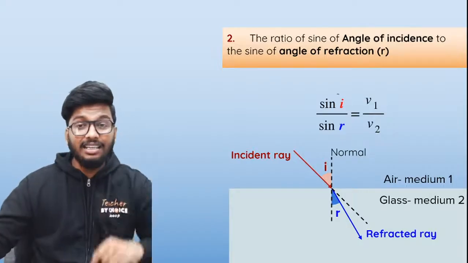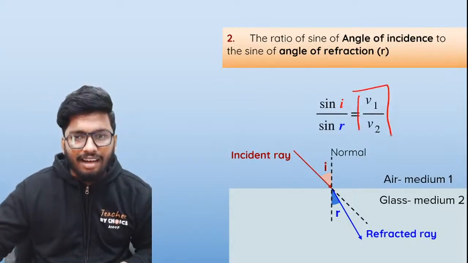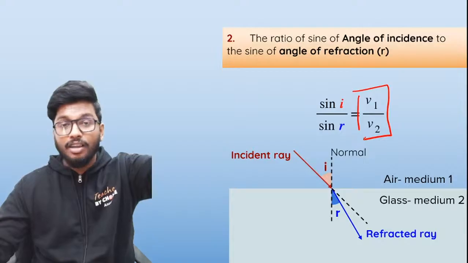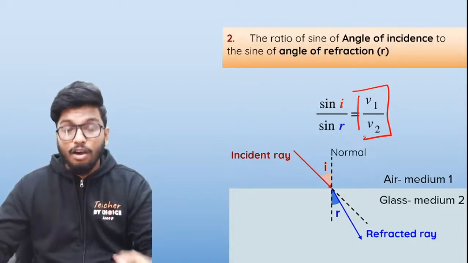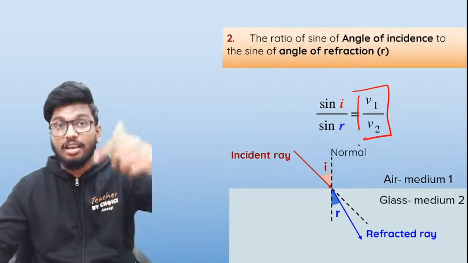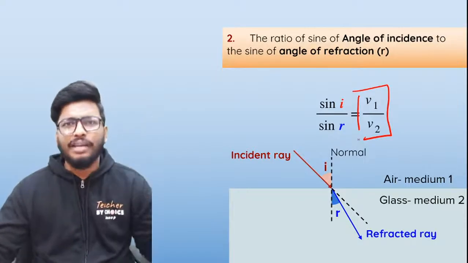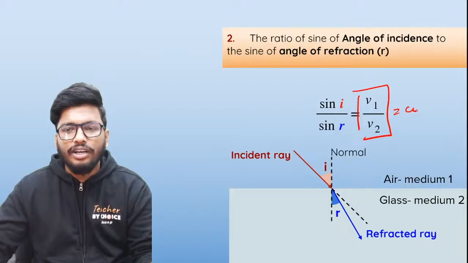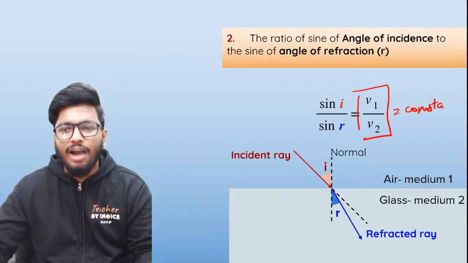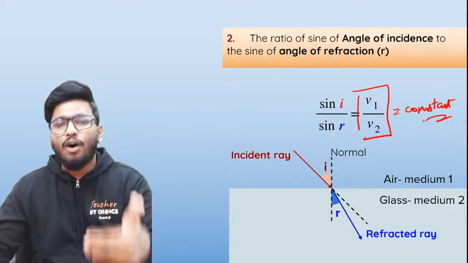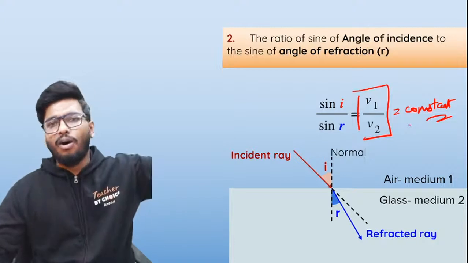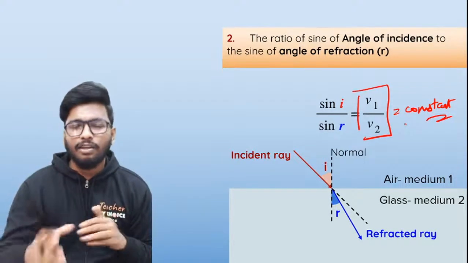So that means that this ratio that I have, the speed of light in the first medium to the speed of light in the second medium, for a pair of media, let's say air and glass, or glass and water, whatever the medium is, is going to be a constant value, because the speed of light will not change as long as all the factors affecting it are kept constant.